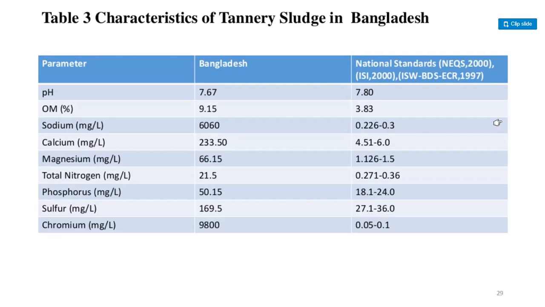Total nitrogen, permissible limit is 0.2771 to 0.36, but Bangladesh released 21.5. So phosphorus, the limit is 18.1 to 24, but here Bangladesh released 50.15, and sulfur limit is 27.1 to 36, but here release 169.5. So chromium, limit is 0.05 to 0.1, but chromium Bangladesh released 9,800.